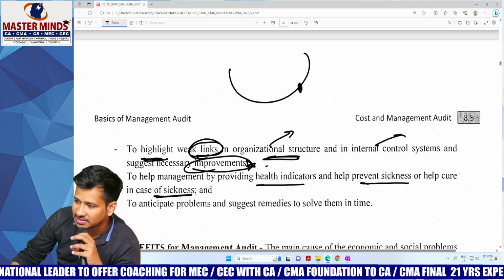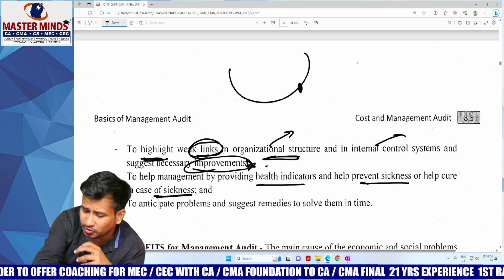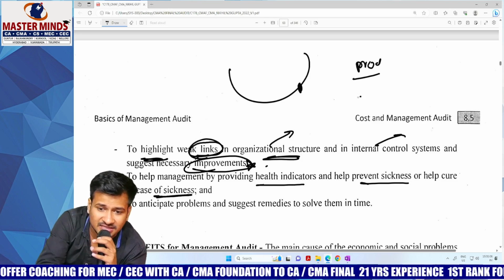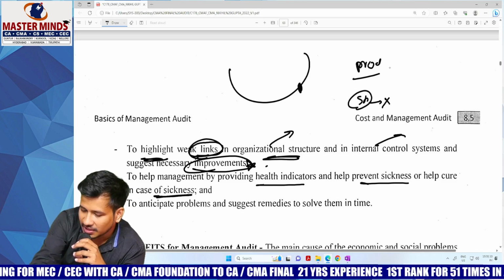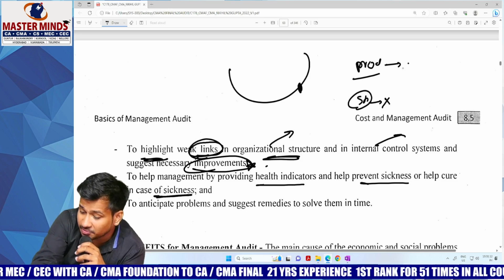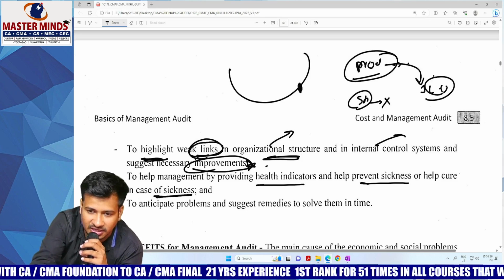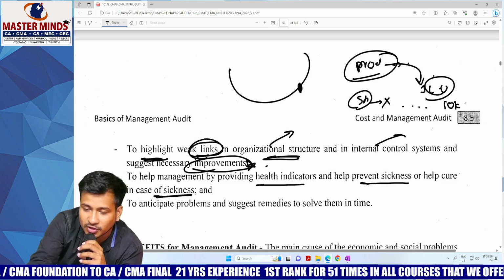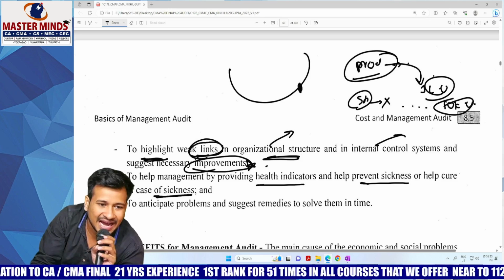Say for example, I already told you about the production department and sales department. In the sales department, there is not enough staff. In the production department, you have got good output, something like 1 lakh units. But your capability is selling only 10,000 units. Then automatically the remaining 90,000 units are going into a hard situation.